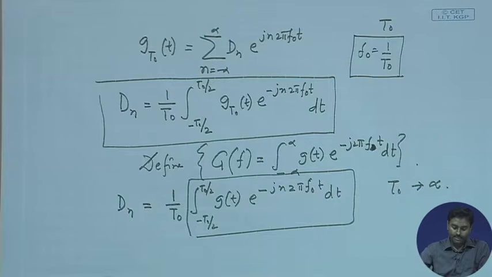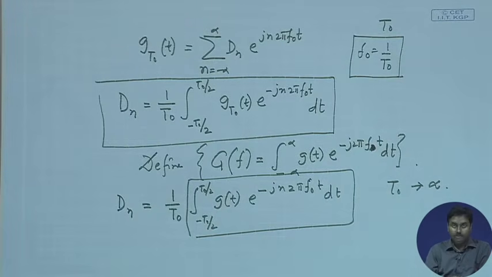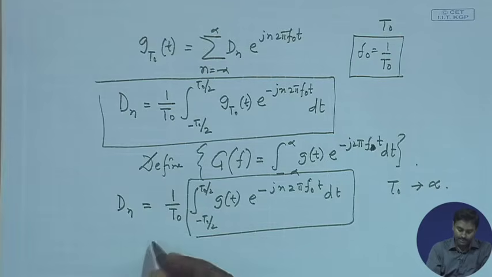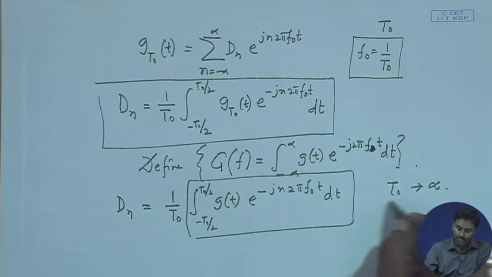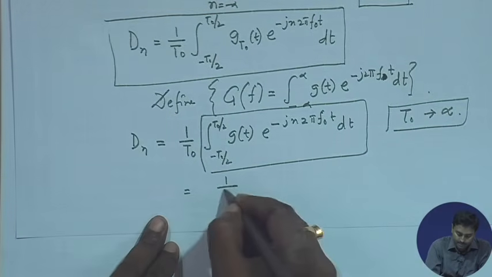So, I can write g(t) and replace that as g_T0(t). Okay. So, whenever I put this particular limit, I will always be getting this representation.